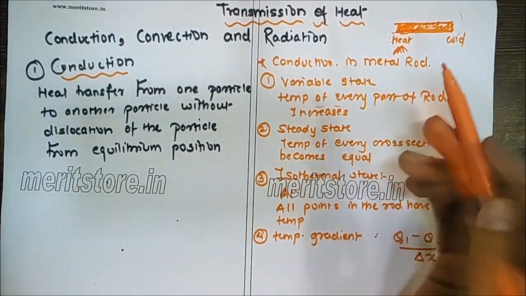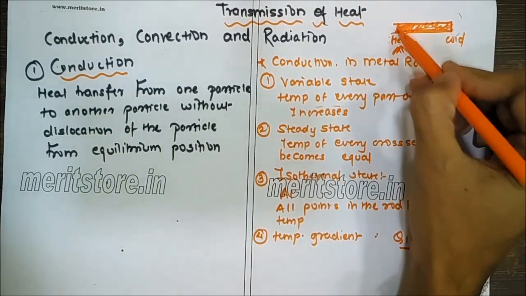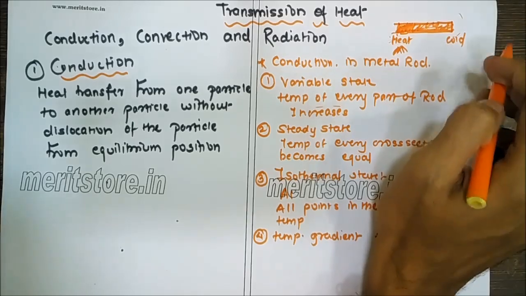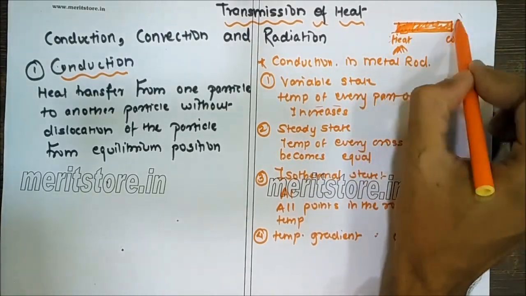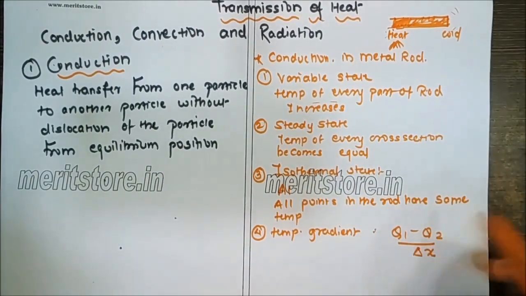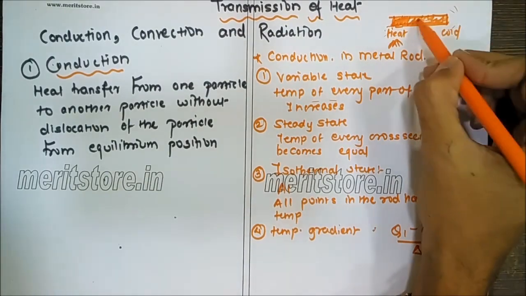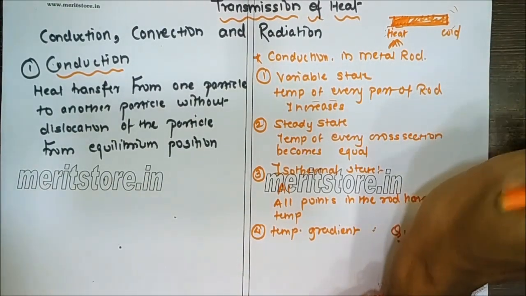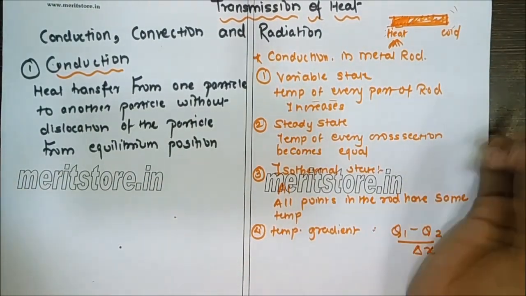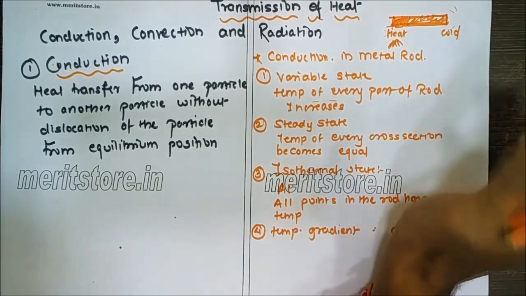Then the steady state: after some time a point will come where the temperature across each cross section, throughout the entire material, becomes the same. All points in the rod have the same temperature. That is called the isothermal state. Every particle is experiencing the same sort of energy, the same sort of heat, and at that point we can say that the entire material is in an isothermal state.